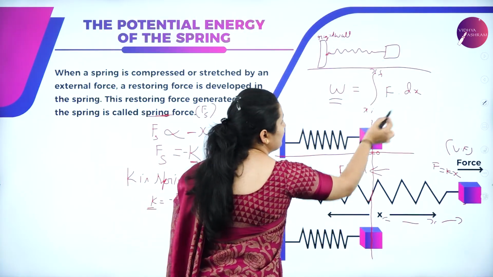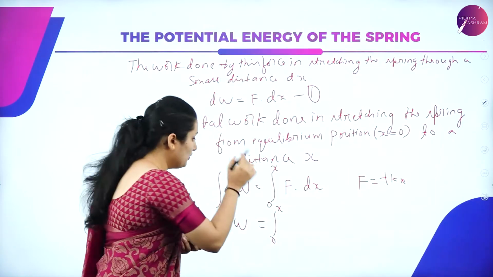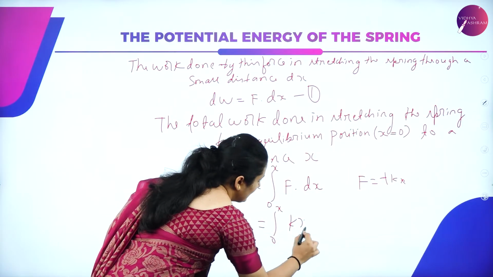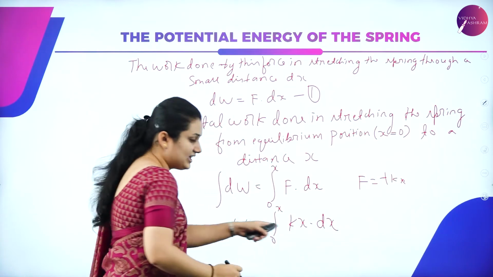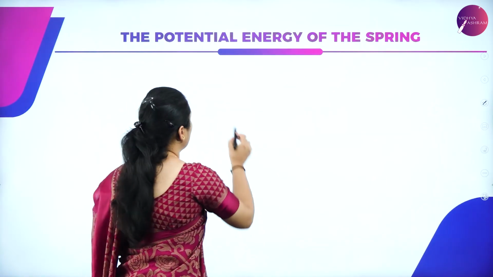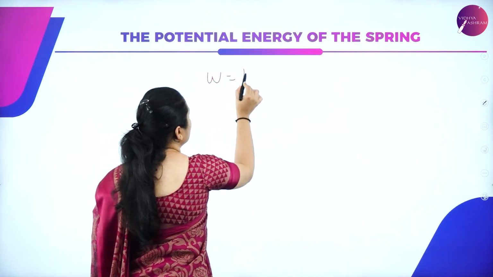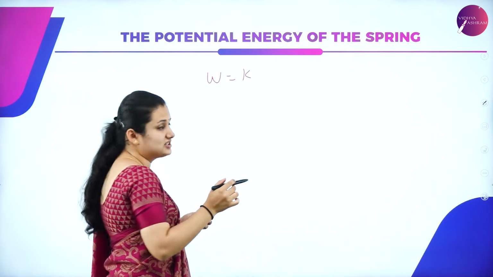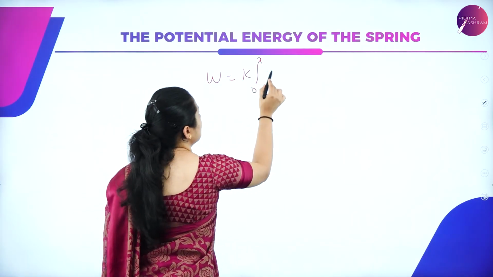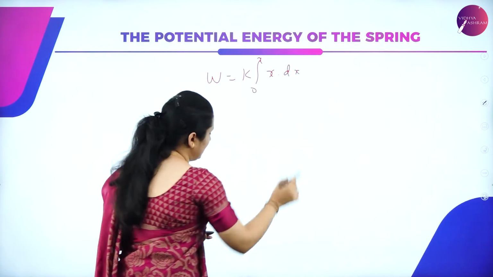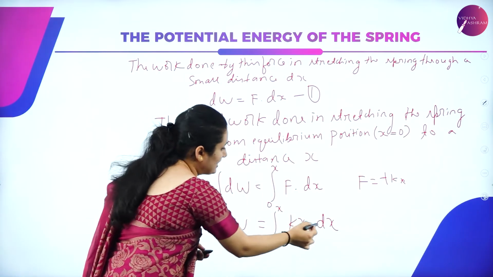I am just simplifying this equation, the work done for a variable force. It will be kx dot dx. k is a constant, so take out k: W is equal to k times the integral from 0 to x of x dot dx.